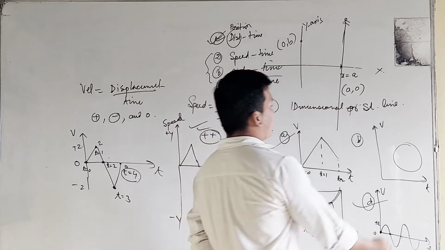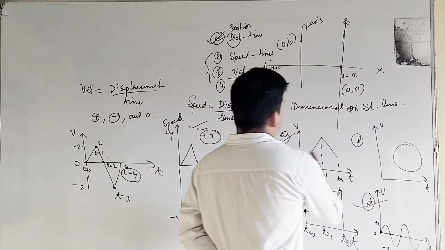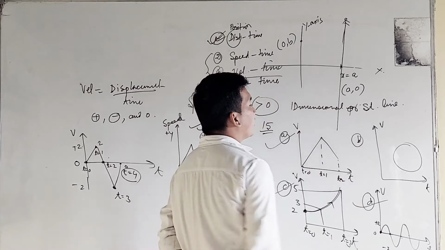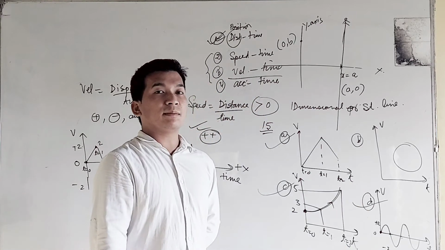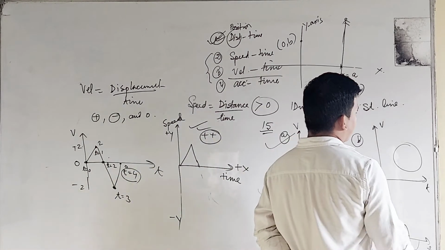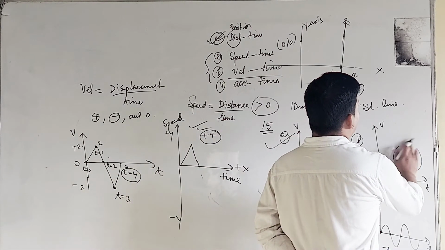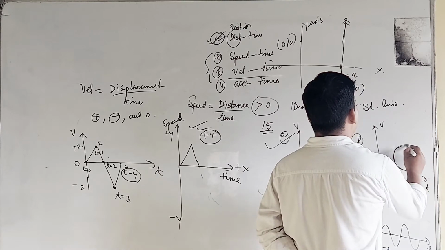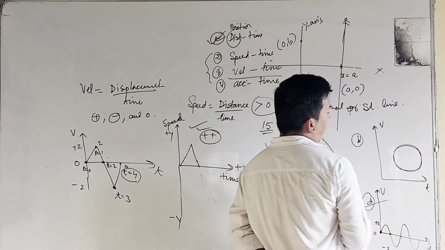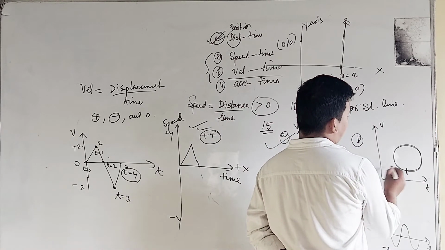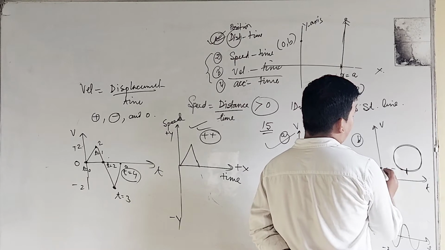But what about option number B? We can eliminate options A, C and D, so our correct answer will be B. Check it: this is a circular graph. At a given time, similarly at given times, if we consider the value over here as zero, this will represent 2 centimeter per second.